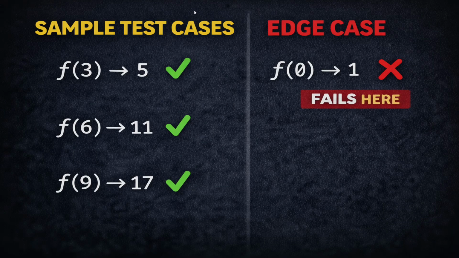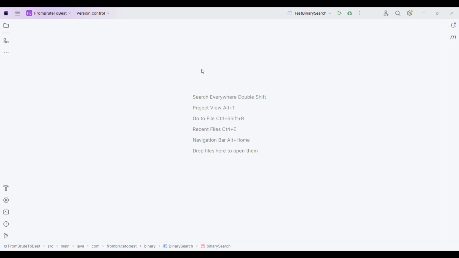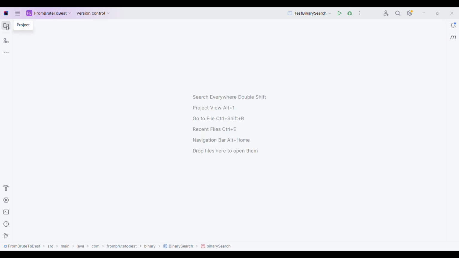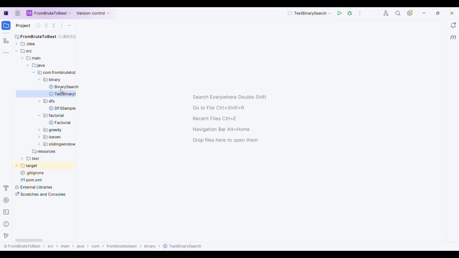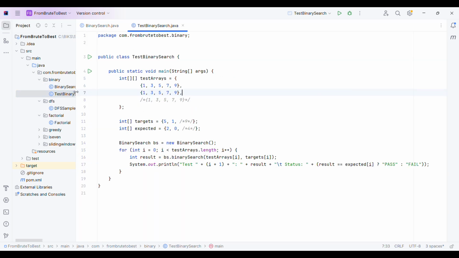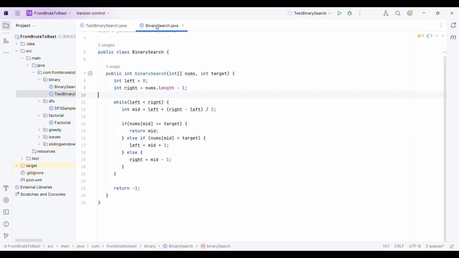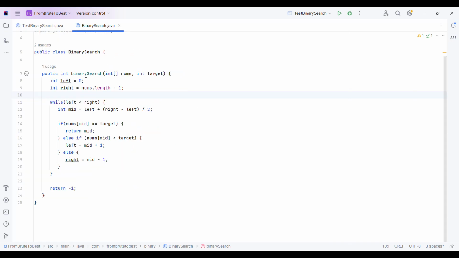Don't worry if the theory is too much for you. This sample code will make everything crystal clear. So instead of writing a new code, let me use one of my existing codes. I already have a code to search for a target value using binary search. So this is my code, this is my binary search function.